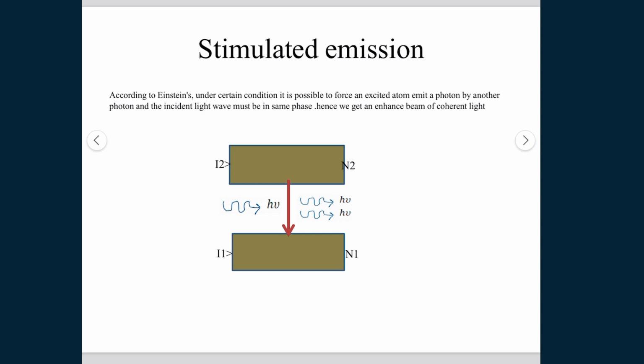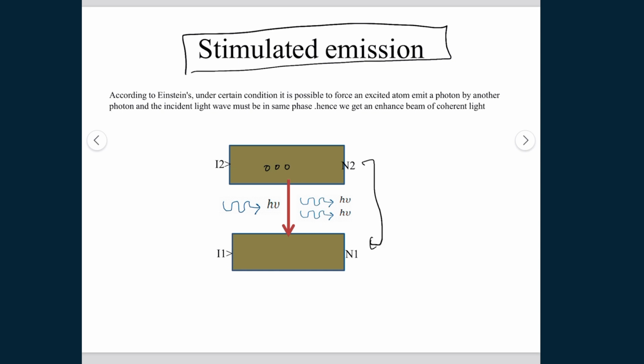Einstein proposed that there is another process other than spontaneous emission, which stimulates the electron from the excited state to come to the ground state by emitting a photon of the energy difference between these two levels.